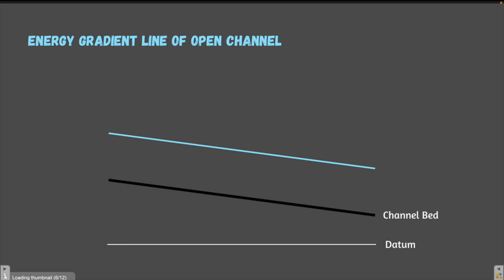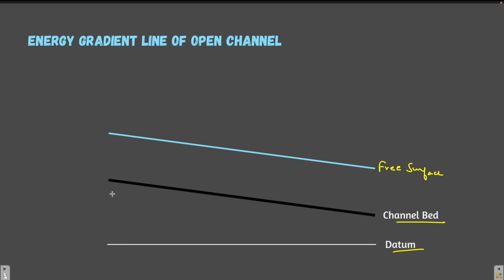Now let's move ahead and learn about the energy gradient line in case of open channel flow. So this is the channel bed. Suppose this is an open channel and we are looking at a section of the channel. Here is the datum, this is the channel bed, and this is the free surface of the flow.